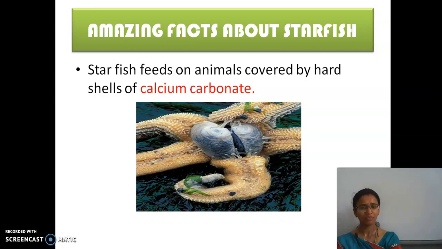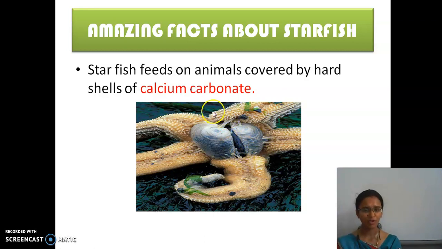Okay, now we will see how these starfish eat. First, here it is some animals which have hard shells, like a tortoise. Tortoises have shells on the outer body, right? Inside there is a soft body structure present. So, what are these shells made up of? Calcium carbonate. These hard shells are made up of calcium carbonate.